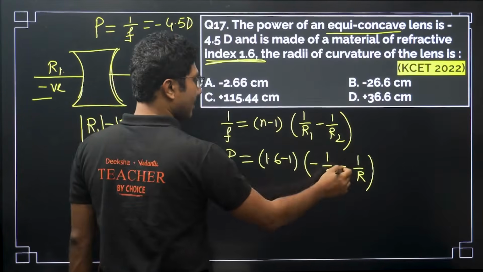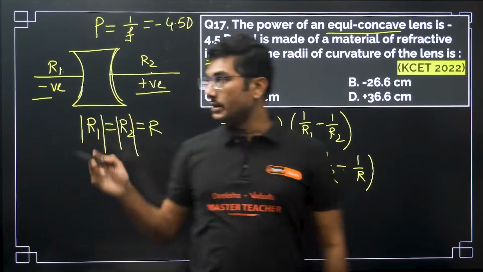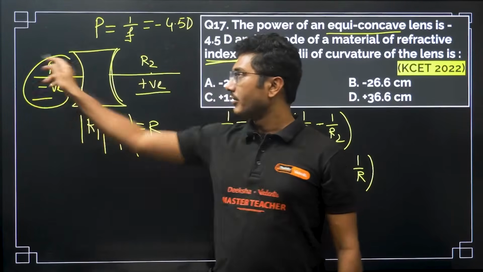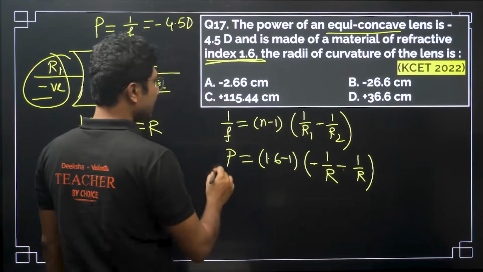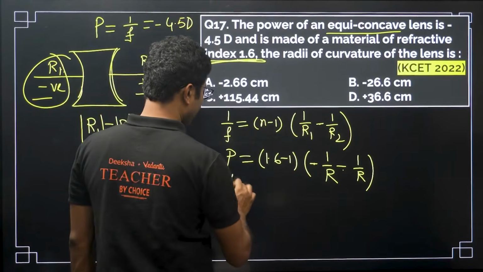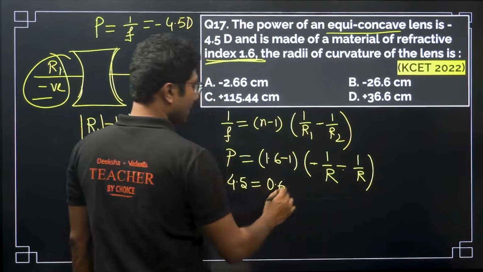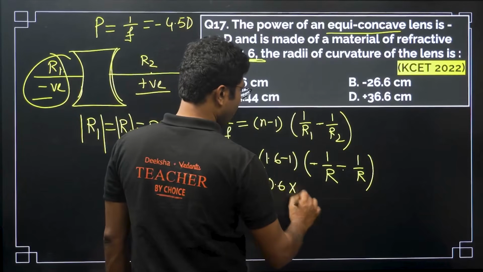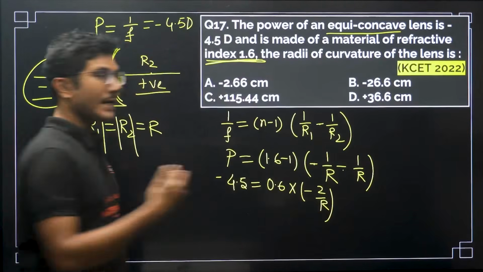This minus is coming from here, and this minus is coming from the fact that r1 is negative. So power is given by minus 4.5 equals 0.6 into minus 2 by r. Both are minus, so minus will be common.